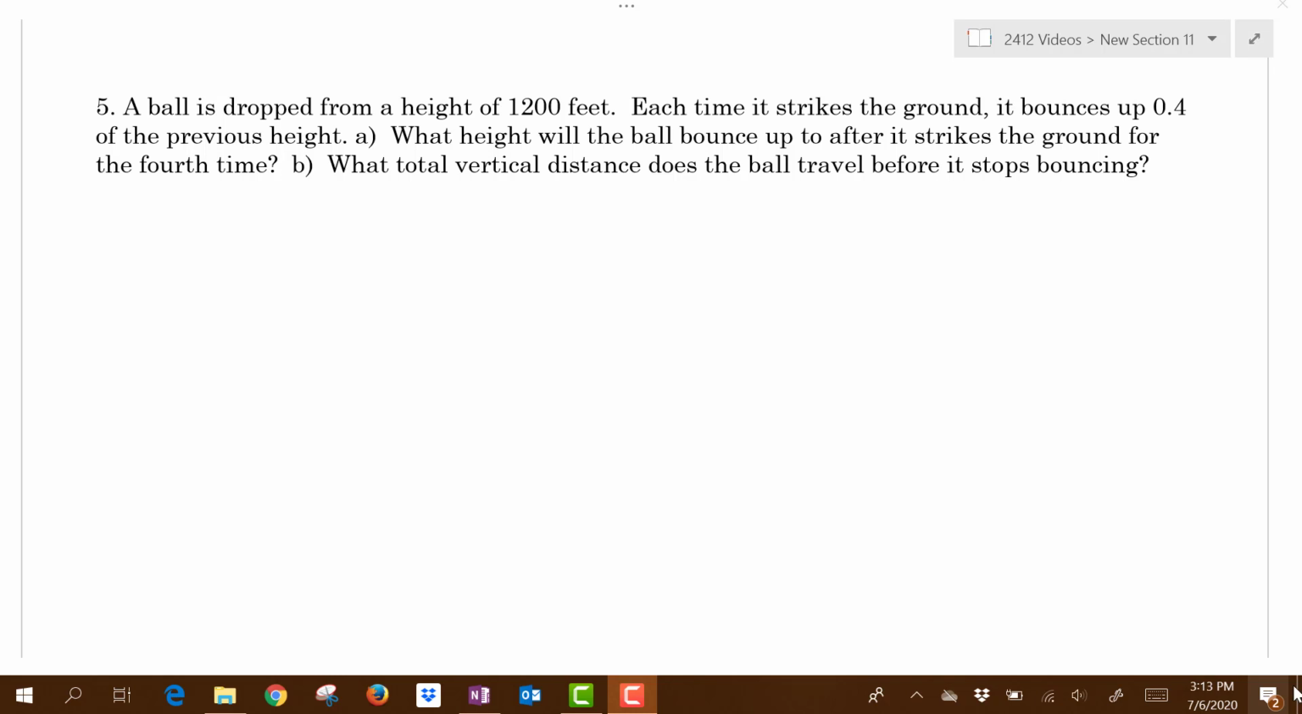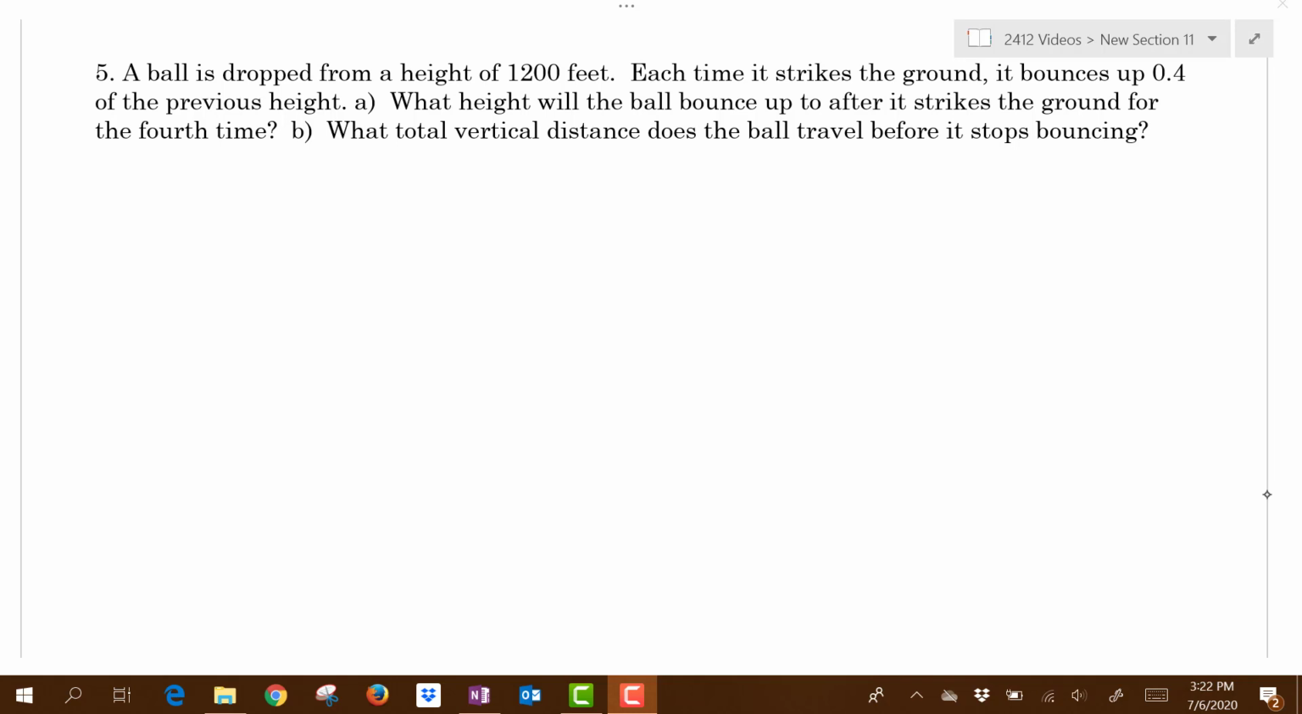Alright, so here we have that a ball is dropped from a height of 1,200 feet. Each time it strikes the ground, it bounces up 0.4 of the previous height. What height will the ball bounce to after it strikes the ground for the 4th time? What total vertical distance does the ball travel before it stops bouncing? Alright, so I'm going to draw a little picture to help us out here.